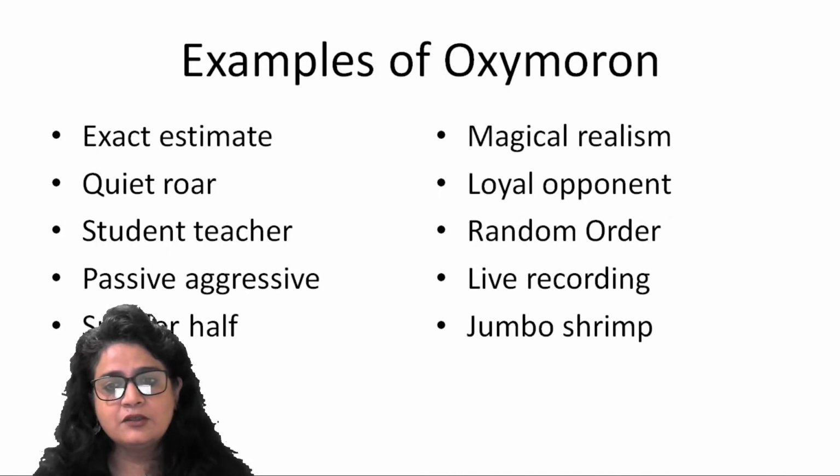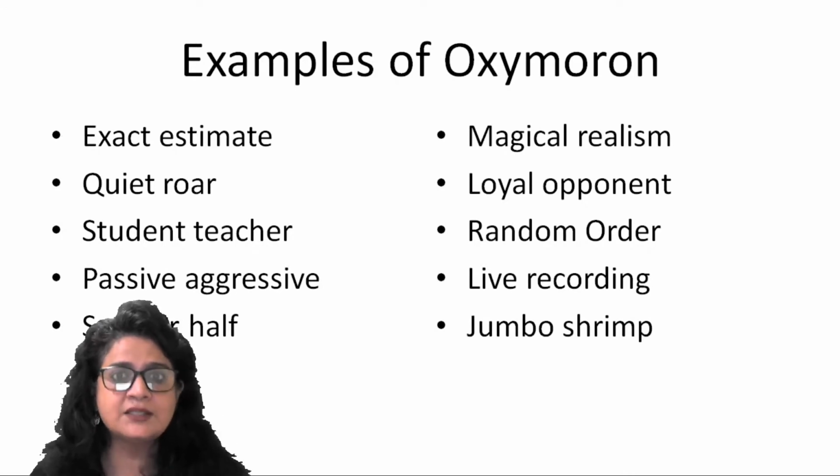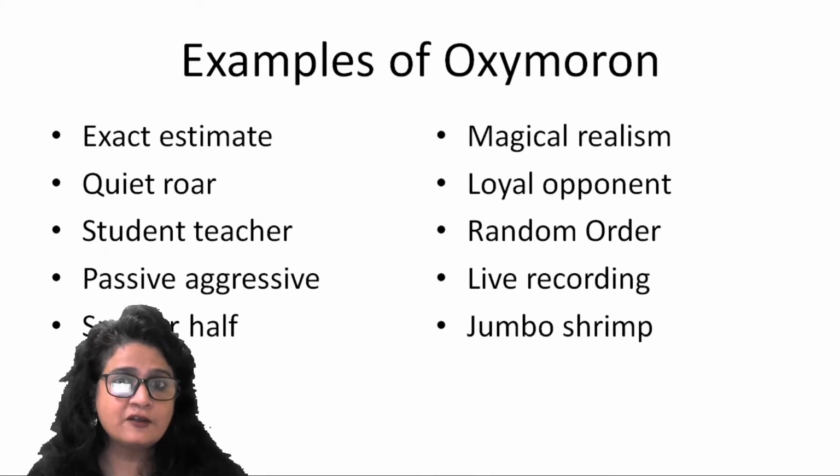All right. So all these are examples of oxymoron, two opposite terms fused together. All right. So deafening silence. Silence which is so unnerving, so unsettling that it creates deafness, right? So deafening silence. All right.